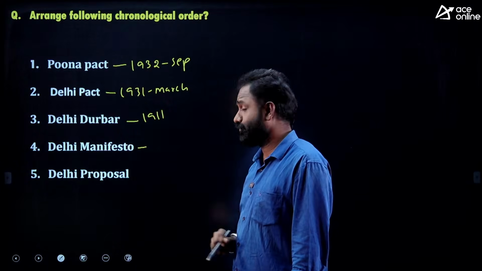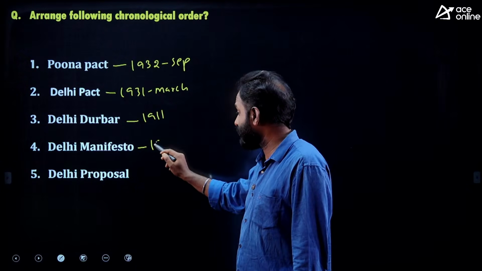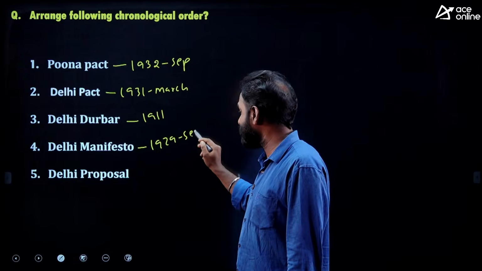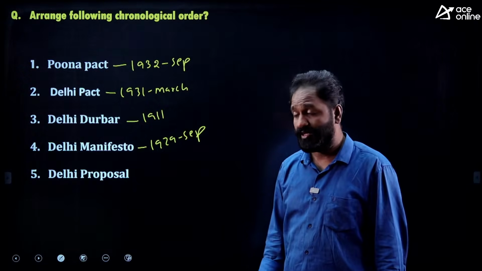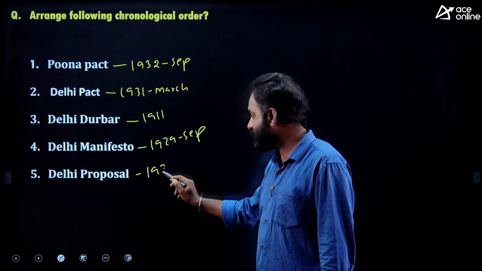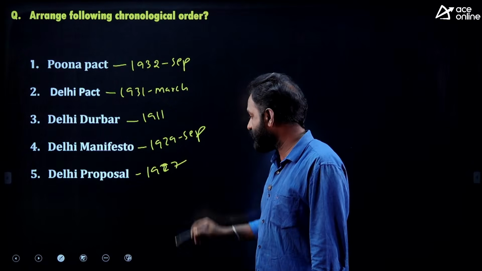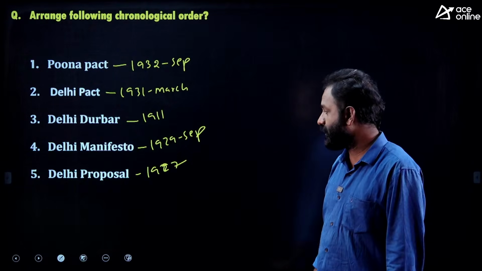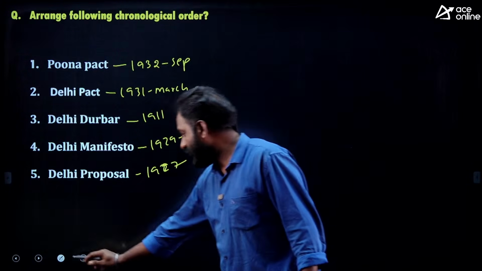Delhi Manifesto by the Congress Party, that is September 1929. Delhi Proposal, this is 1927. It doesn't matter which month. So Delhi Proposal. Okay, then what is the right answer?